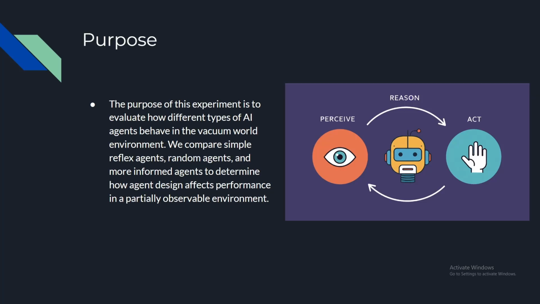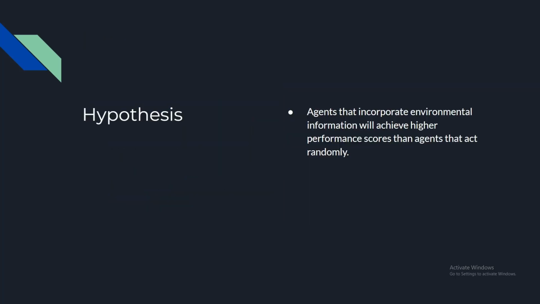We compare simple reflex agents, random agents, and more informed agents to determine how agent design affects performance in a partially observable environment. We hypothesize that agents that incorporate environmental information and perception will achieve higher performance scores than agents that act randomly.